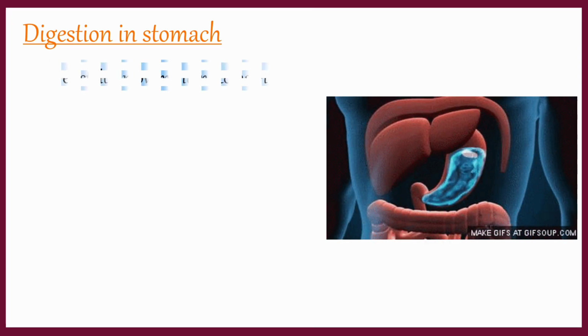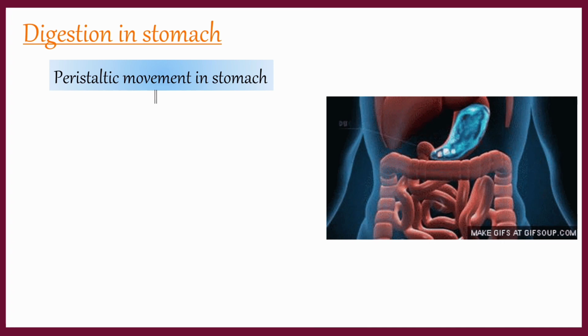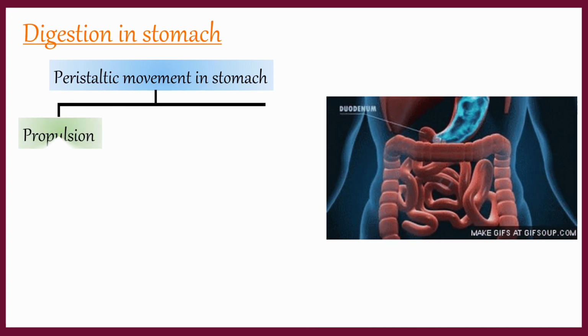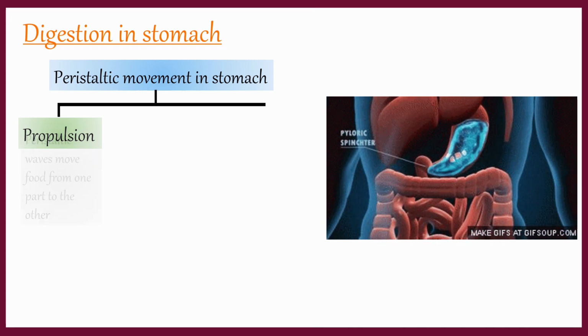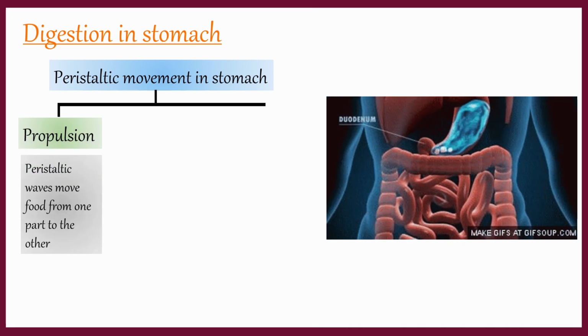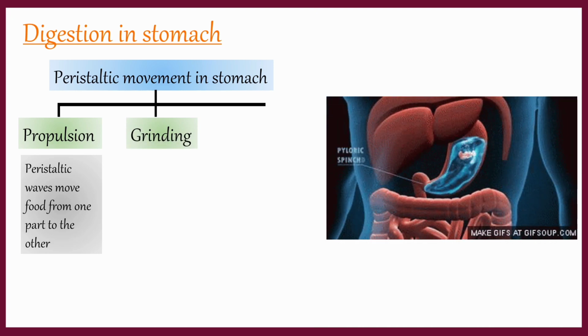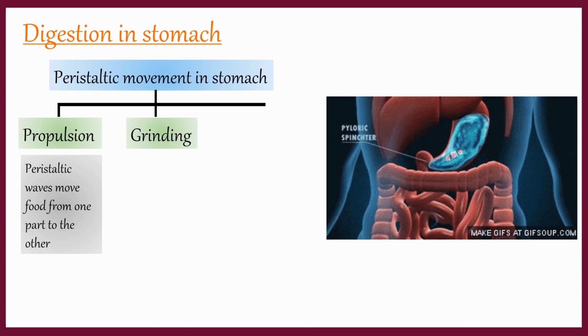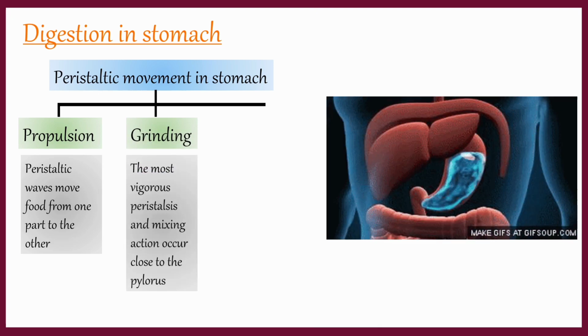Peristaltic movement in the stomach can be observed in 3 different ways. In the first phase of peristaltic movement, that is propulsion, the movement of food takes place from one place to another. In the second part, that is grinding, we find vigorous movement of food very close to the pyloric stomach.